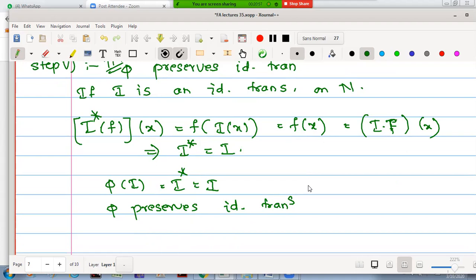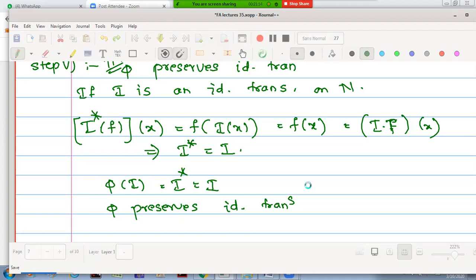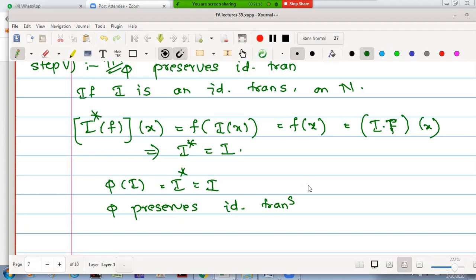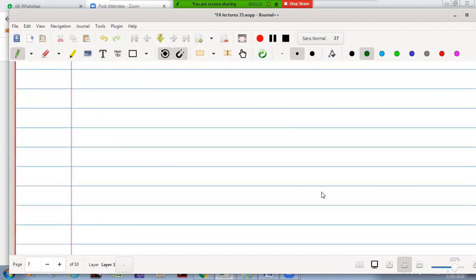In our exam, it is not expected that this big theorem will be asked combinedly. This theorem can be asked by dividing itself. That is, one can ask the first step as one theorem, the second step as another theorem, and so on. So one can divide it, and though it is being divided, it is very easy to prove. Now we will go to the next theorem to find out the inverse of the conjugate operator. This next theorem gives an idea about that.